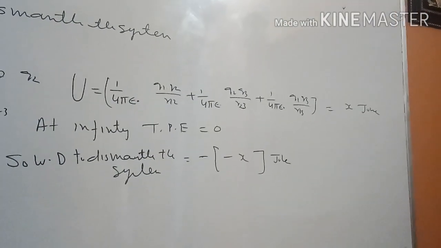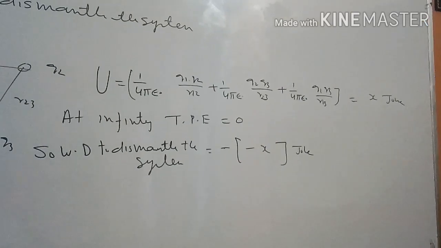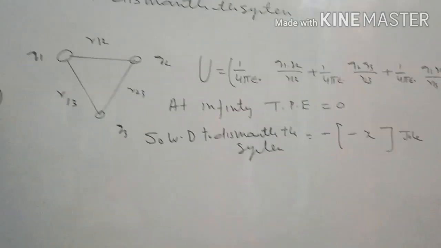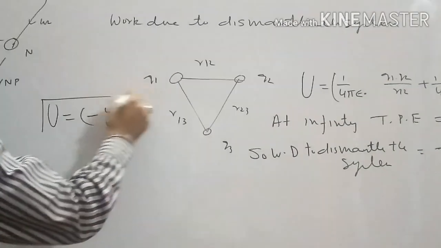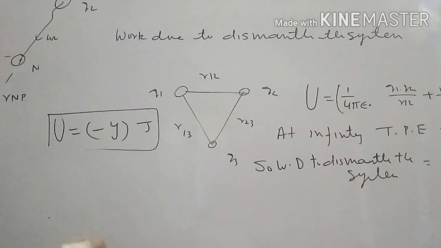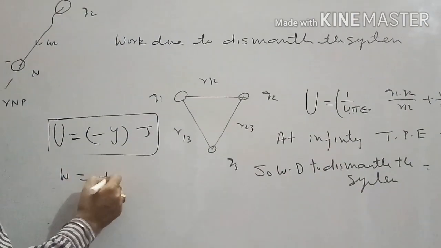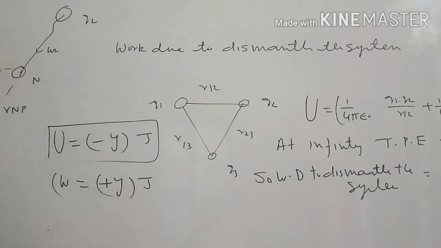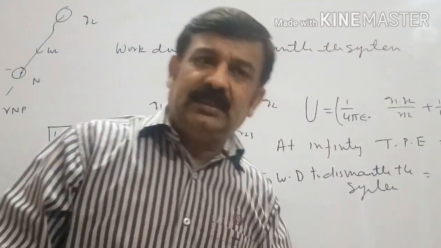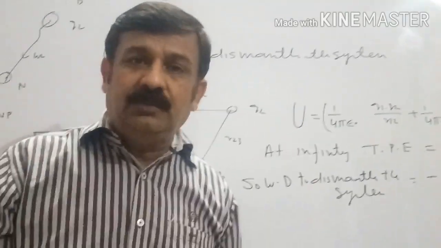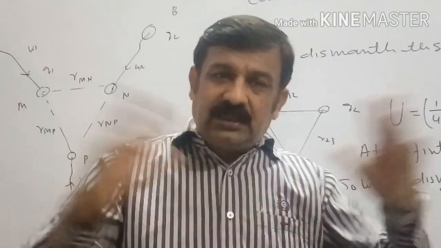If energy is coming with negative sign, the work done is positive. Suppose such charges are given to the system that potential energy comes with minus sign. Then if we want to know how much work is needed to dismantle, that work done will be plus y joule. So after finding the potential energy of the system, we can tell how much work is done to form the system or to dismantle it.